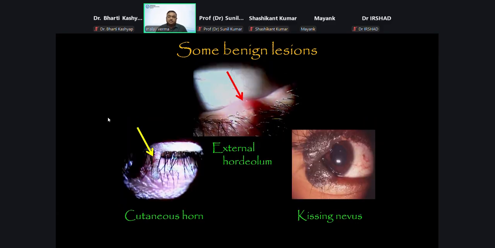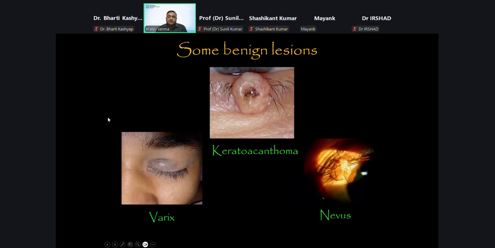And other benign lesions, if you see, this is an external hordeolum, and this kind of horn-like structure is called cutaneous horn. And this is once again a rarely seen condition where you get symmetrical pigmented lesions on both the lids. So these are called kissing nevus. Another benign lesion, keratoacanthoma, where some amount of hyperkeratinization is there in the center. And this is a lid varix. And then this is another case where there is a nevus.